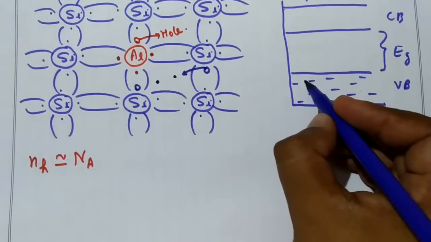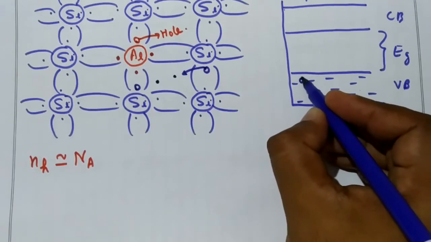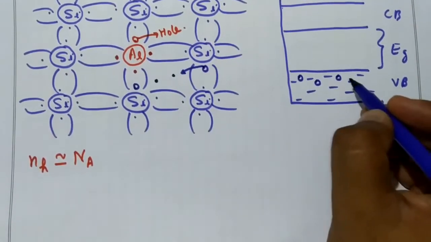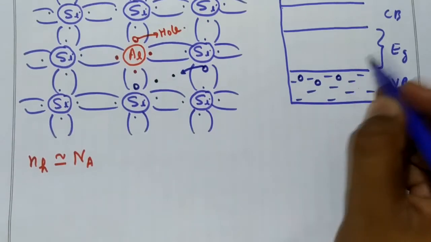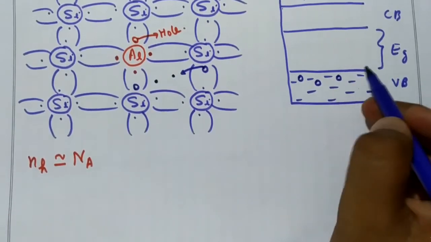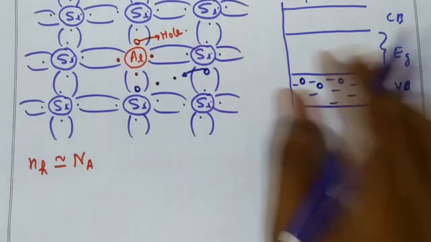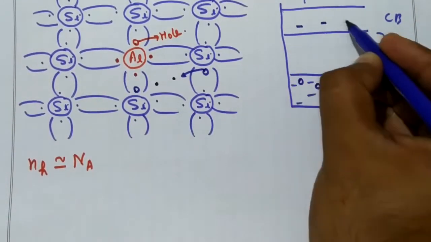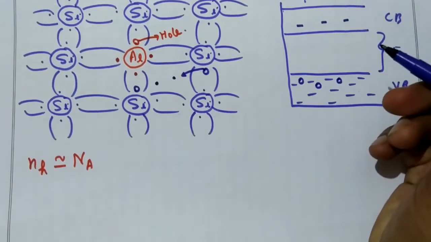So there will be a few holes, equal to Ni, because Ne equals Nh equals Ni for an intrinsic semiconductor. Here there will be corresponding electrons.